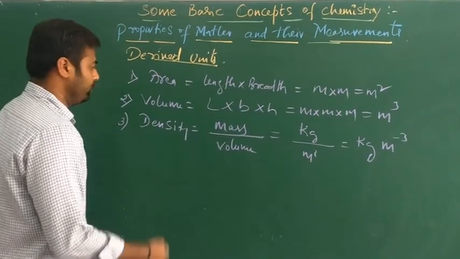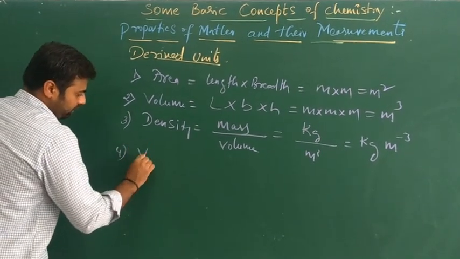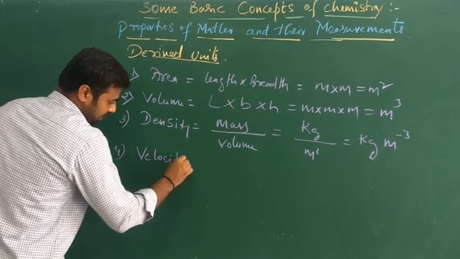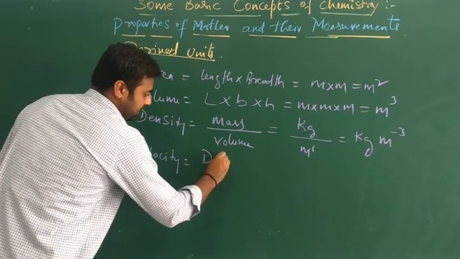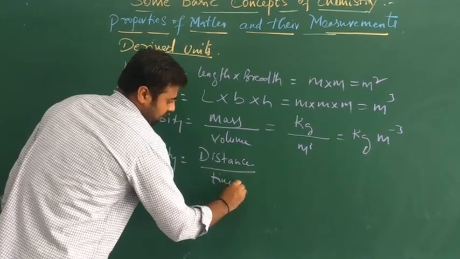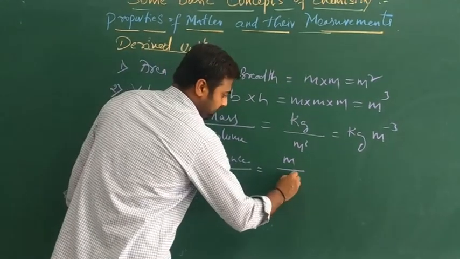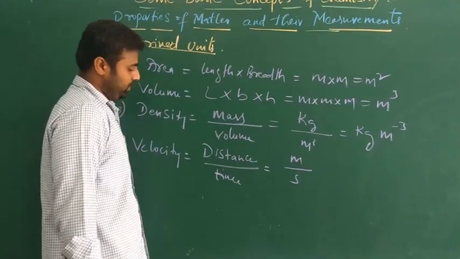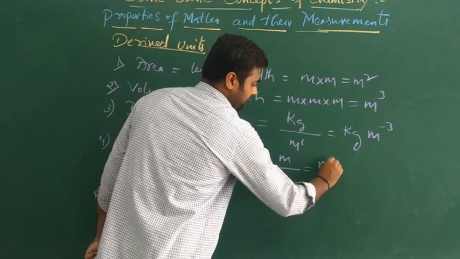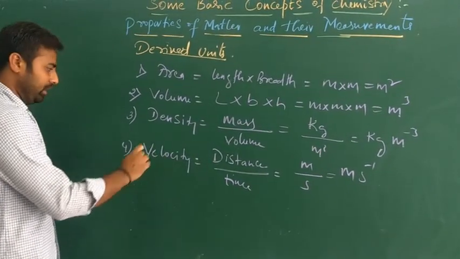This is the derived unit for density. And the next one, velocity. Velocity means the distance traveled by time, right? Distance by time. Distance is meter, and the unit for time is second. So that will become meter per second. This is the unit for velocity.